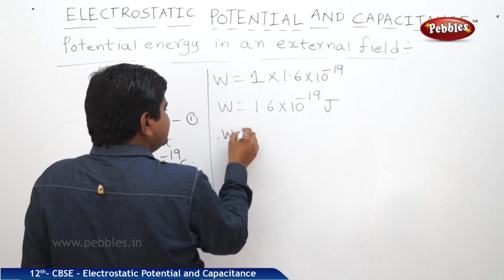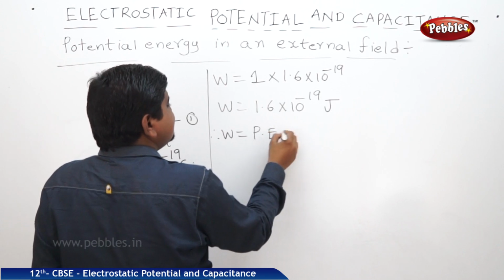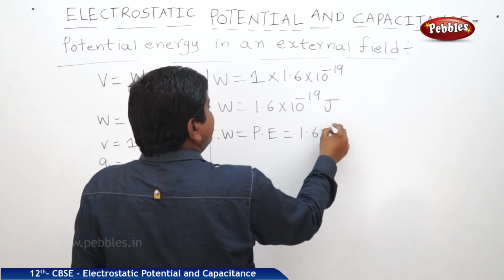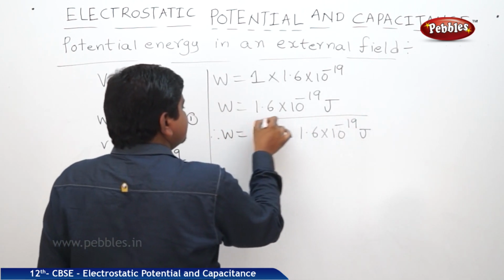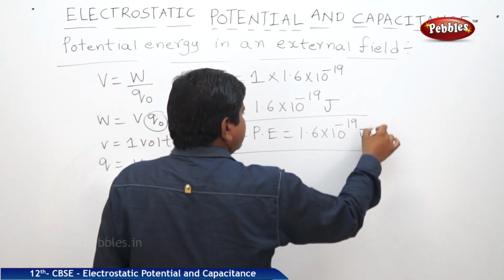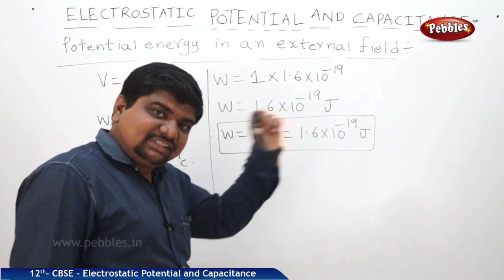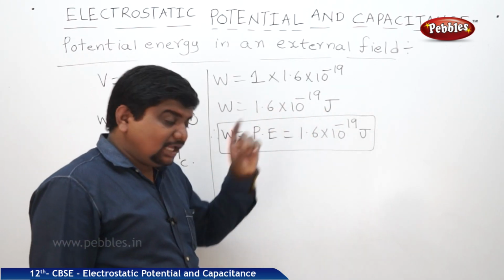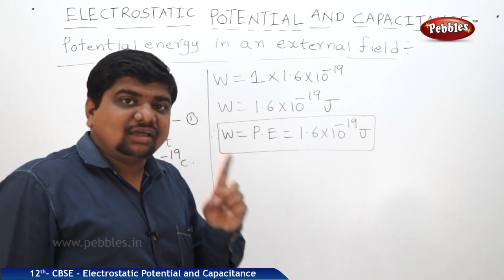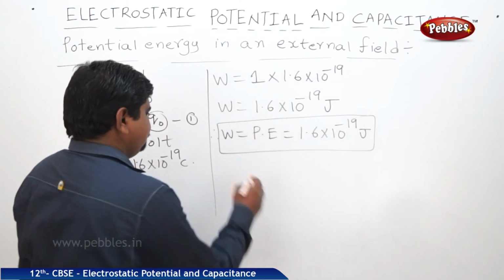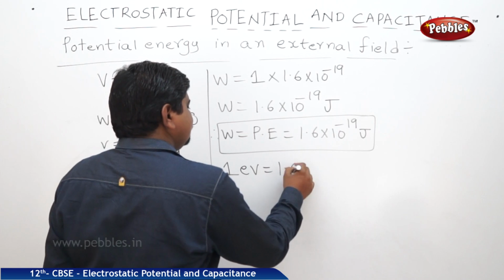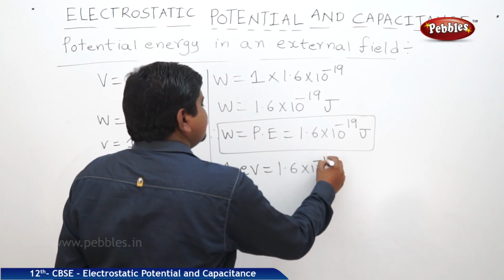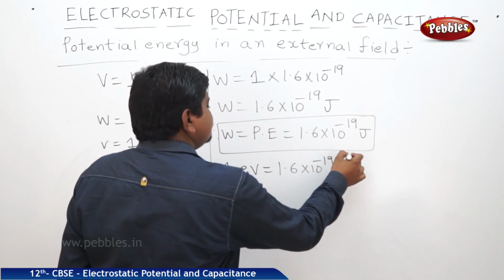Therefore, PE is equal to 1.6 into 10 to the power of minus 19 joules. This value has some physical significance. This value is called 1 electron volt of energy. 1 eV is equal to 1.6 into 10 to the power of minus 19 joules.